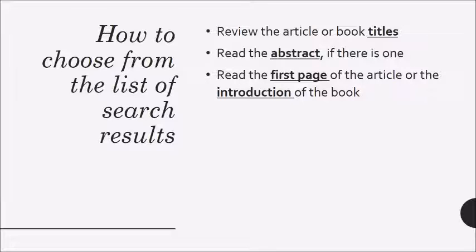In the case of a book, read or at least skim the introduction chapter. Introductions will often have a chapter-by-chapter summary, and that way, by looking through the introduction, not only can you get some main ideas that might be useful in and of themselves as secondary source, but you may also be able to figure out if there's a specific chapter out of that book that you want to read by itself.